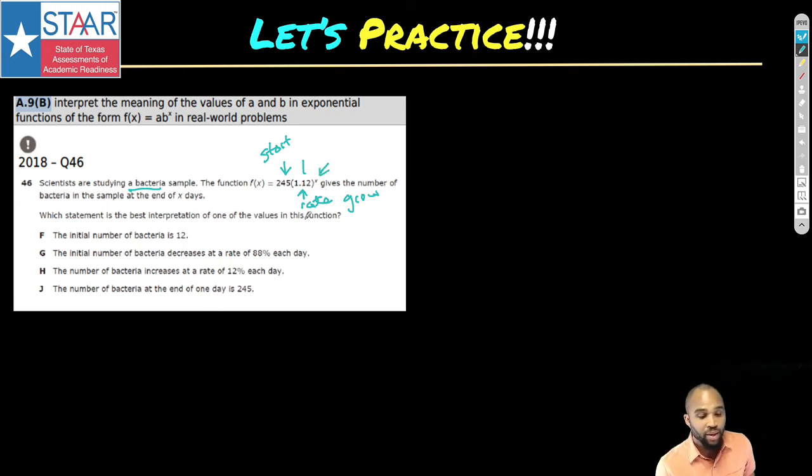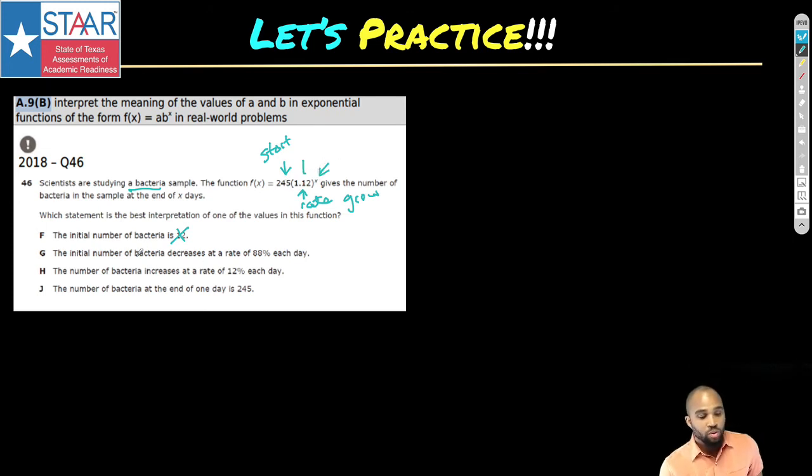So now let's see which one makes sense from what we just talked about. The initial number of bacteria is 12. Nope. We just discussed that. Now, I want to share with you what I just did. I don't look at the answer choices first. Why? Because I don't need the answer choices for help for the problem. You know this. You got this. Sometimes by reading the answer choices first, you can fall into a trap because they've set it up for you to say, oh, that has the word first in it, or that. No. We know what we know, and I already made notes to it. So now let's answer the question.